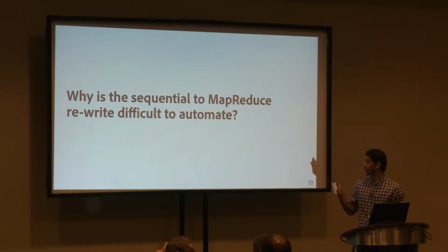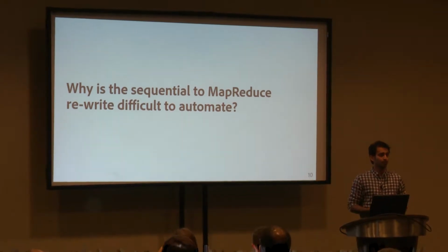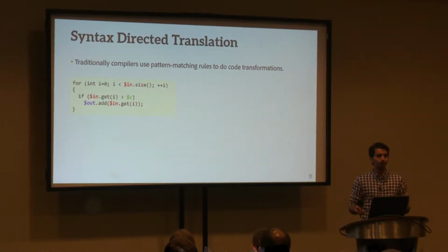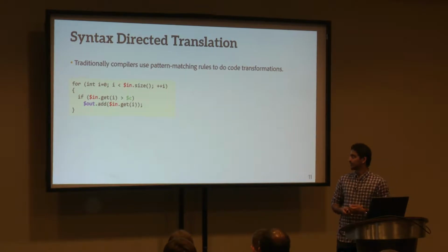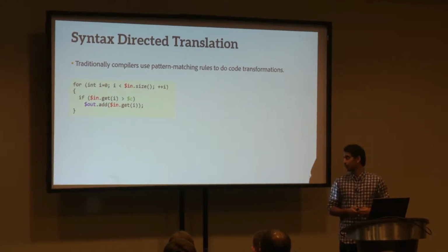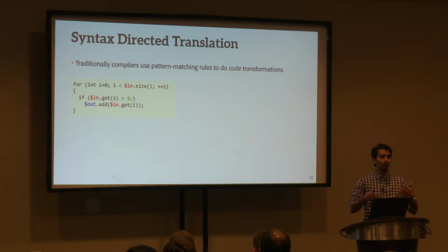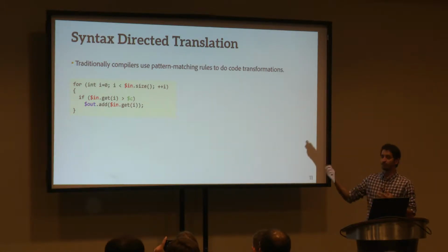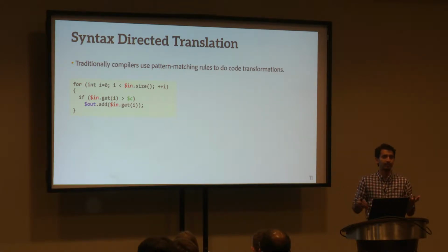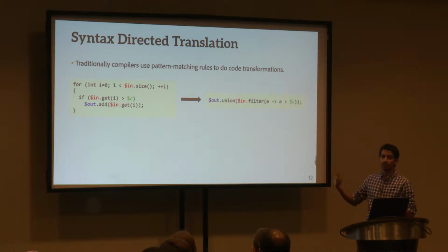The second thing I want to talk about is why this is an interesting and challenging problem to solve. If I give you an overview of how compilers generally work, you basically have syntax-directed translation. What this means is you define a set of code pattern matching rules. Here is one rule which says match all for loops that are doing a filter. In this case, the in and the out can be any Java expression that is of a type list. The compiler would scan the input code looking for code patterns that have exactly this syntactic form. And if you find a code fragment, you just use a rule to convert that into a filter operation in the target language, let's say Spark.